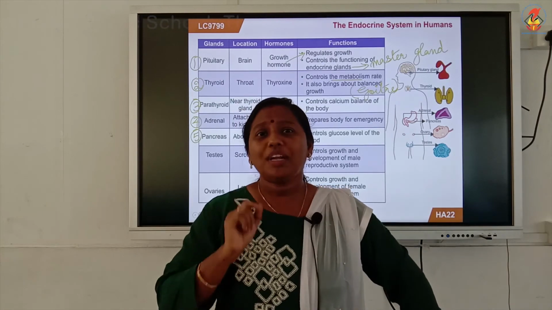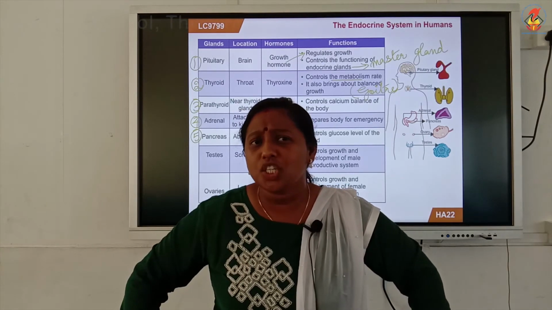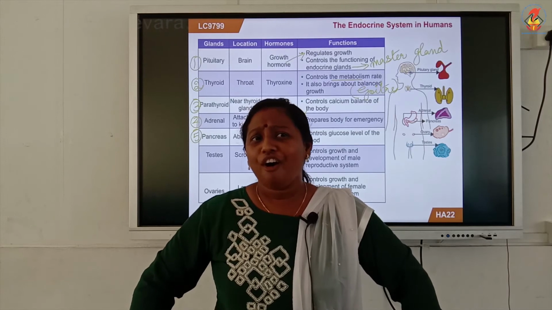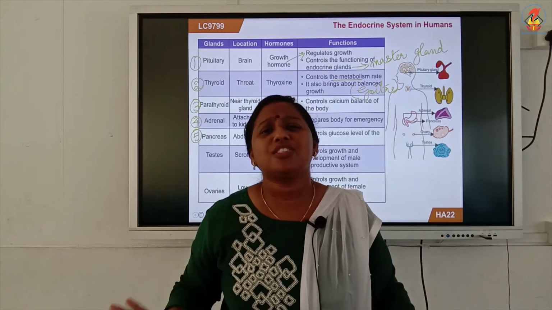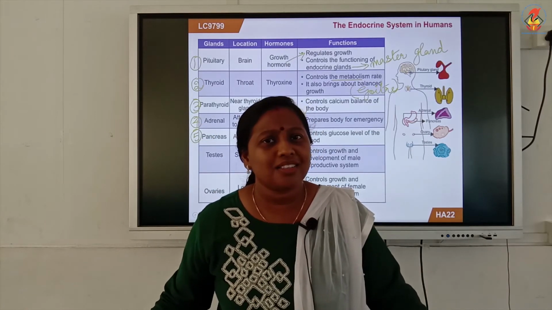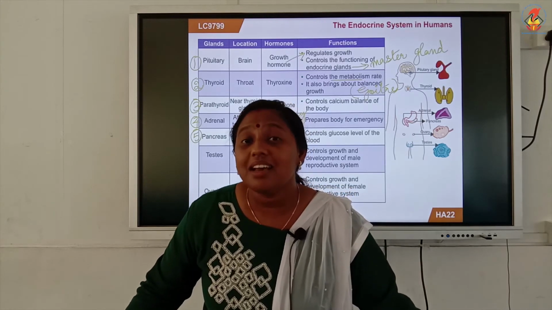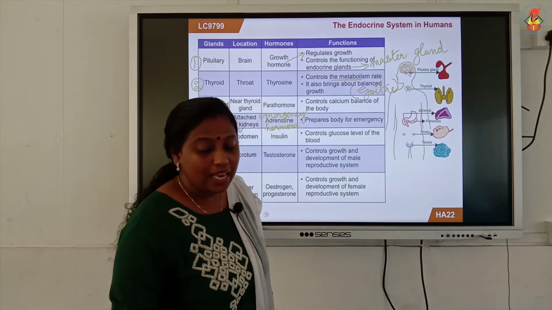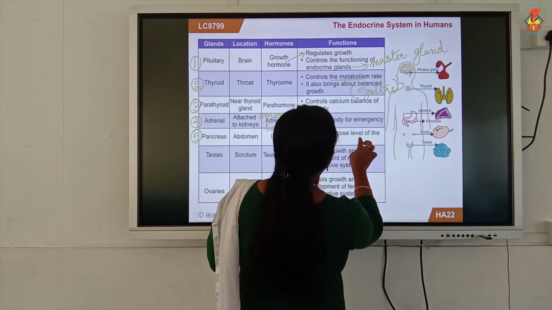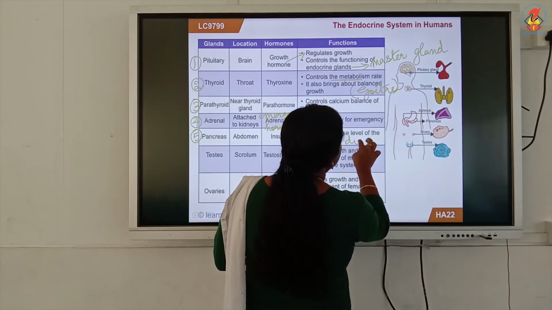And what happens if insulin is not produced, or only a little bit of insulin is produced by your pancreas? It will result in a disease called diabetes.